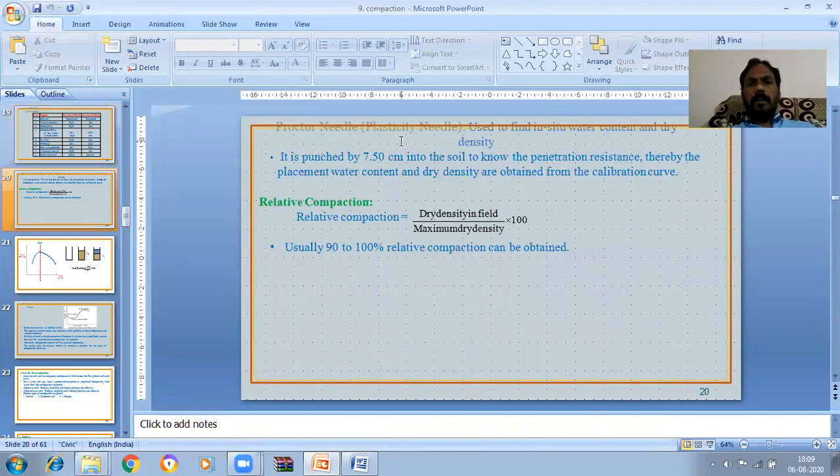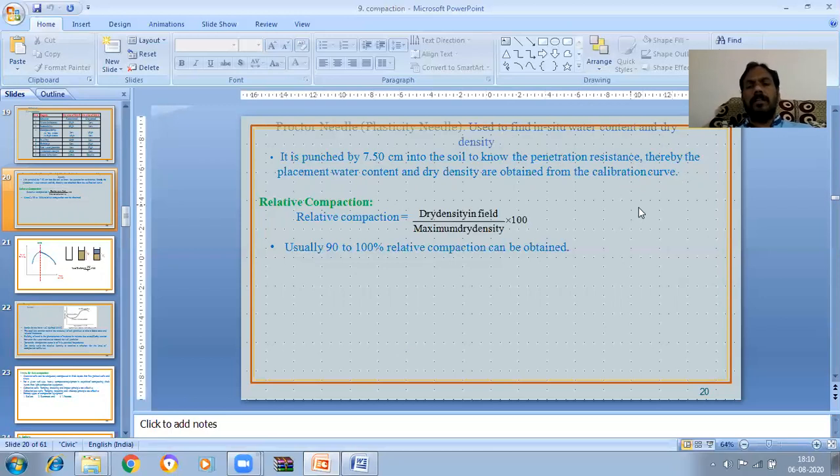Proctor needle or plasticity needle is also an in situ test used to find the water content and dry density. It is punched by 7.5 centimeters into the soil to know the penetration resistance. Thereby the placement water content and dry density are obtained from the calibration curve.